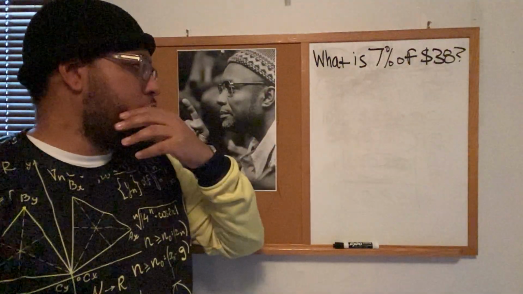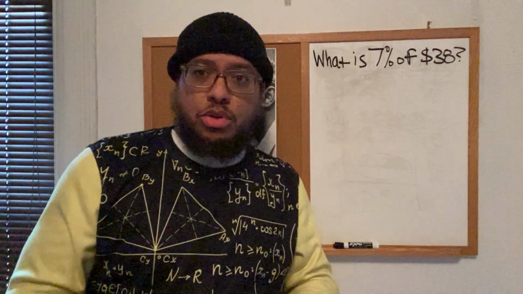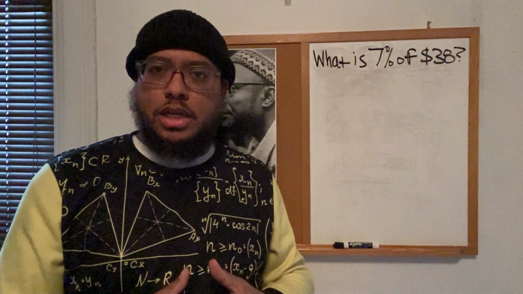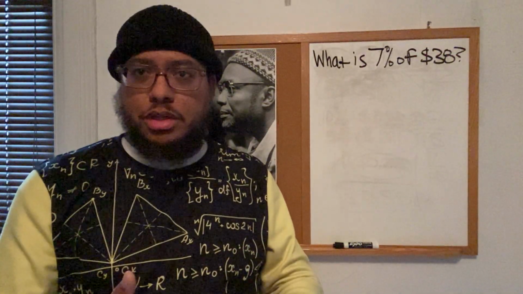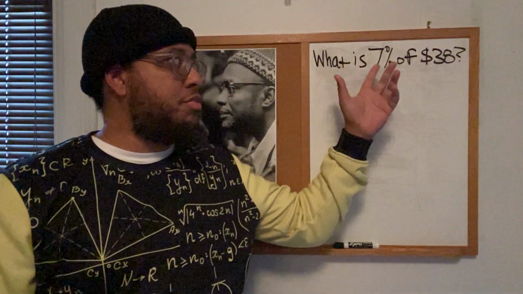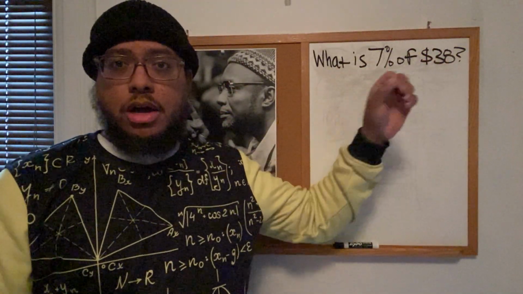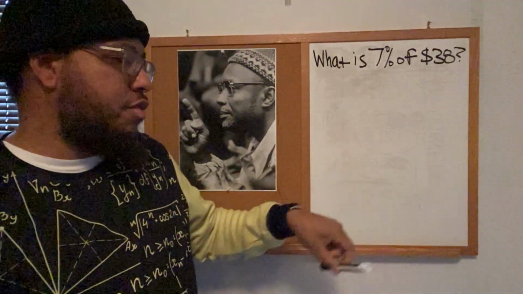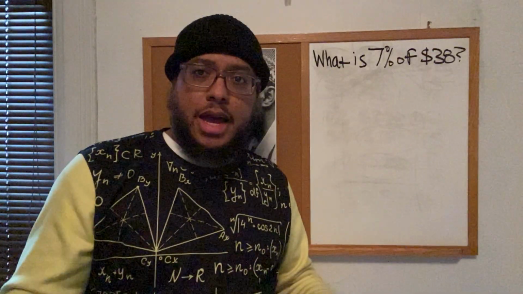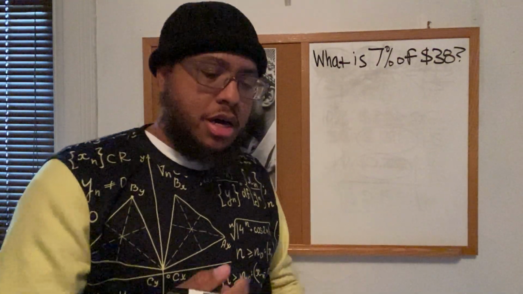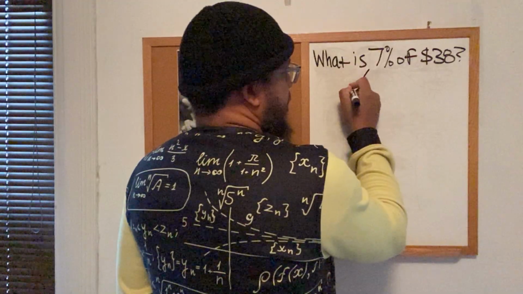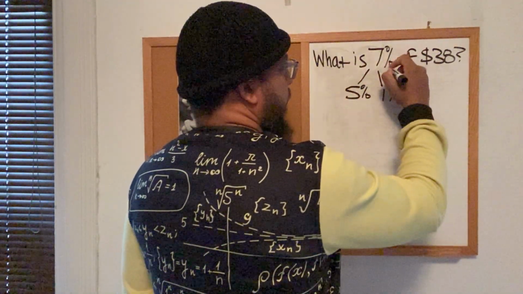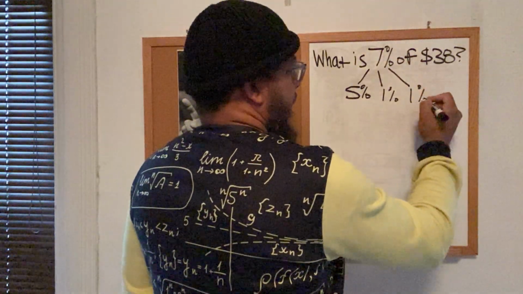So when I did this problem earlier, the method that I used was something that I call benchmark percentages. Benchmark percentages are percentages such as 1%, 10%, 5%, right? So here we're trying to find 7% of $38. Now, there's a few ways to do this. When we use benchmark percentages, we can think of 7% as the combination of 5%, 1%, and another 1%, right?